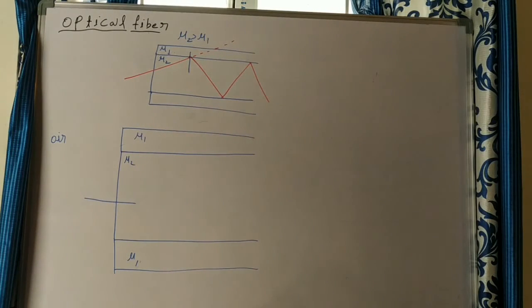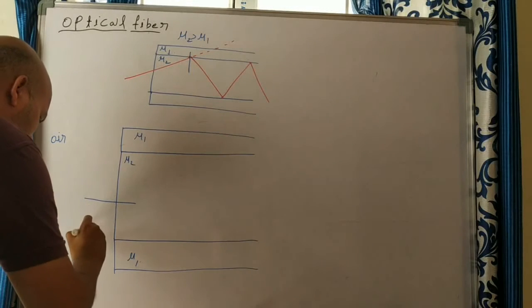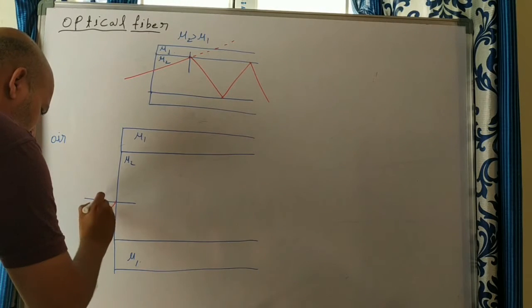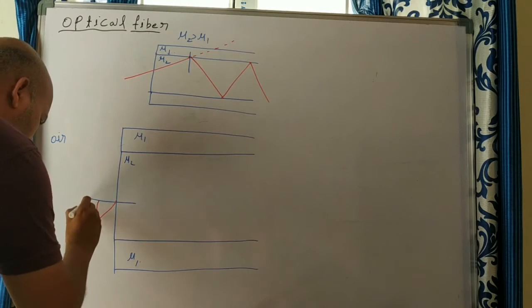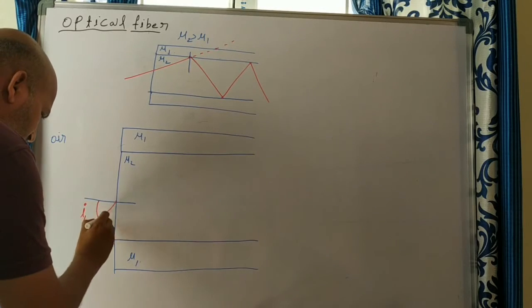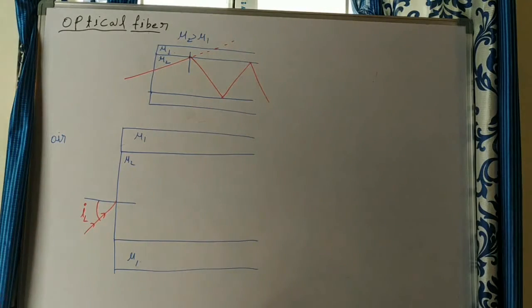Whenever light information enters the optical fiber, it should enter from the air only. So this is the angle of incidence. That angle of incidence is called the launching angle. With what angle are we sending the light information into the optical fiber? That is what we call the launching angle.